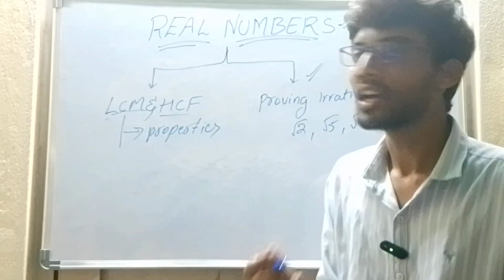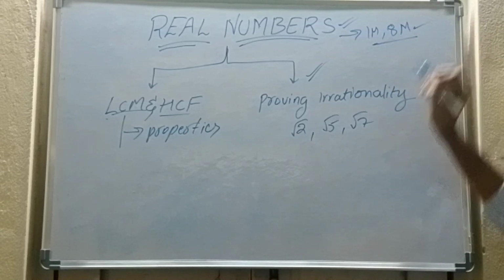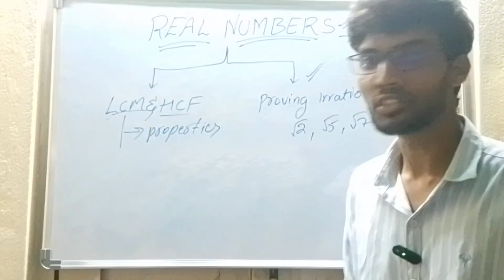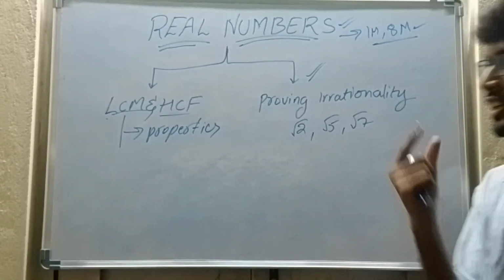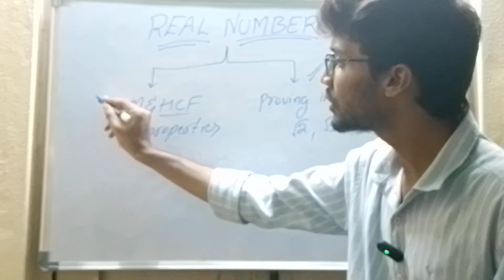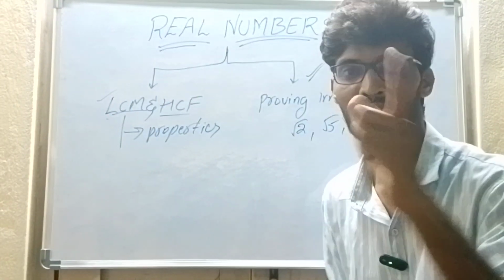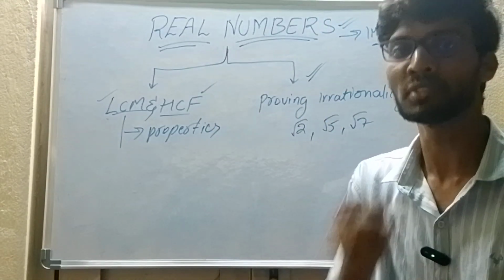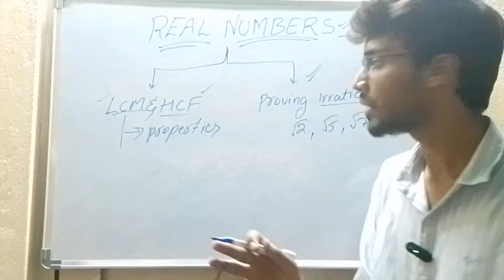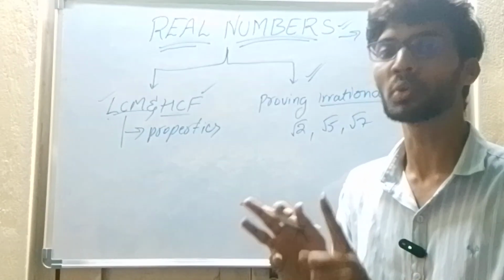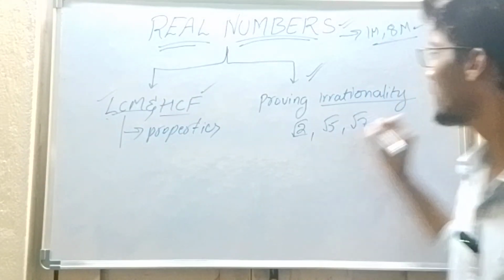What are the questions that might come? From the board's point of view, 1 mark and 8 marks questions will definitely come from it. It will be a subset for you. From the competitive point of view also, you can solve any kind of problem after learning these two. If you have the information of what LCM and HCF are and how to find them, you can solve LCM and HCF problems very easily. And if you know what irrational numbers are and how to prove whether a given number is irrational or not, you can solve those questions.